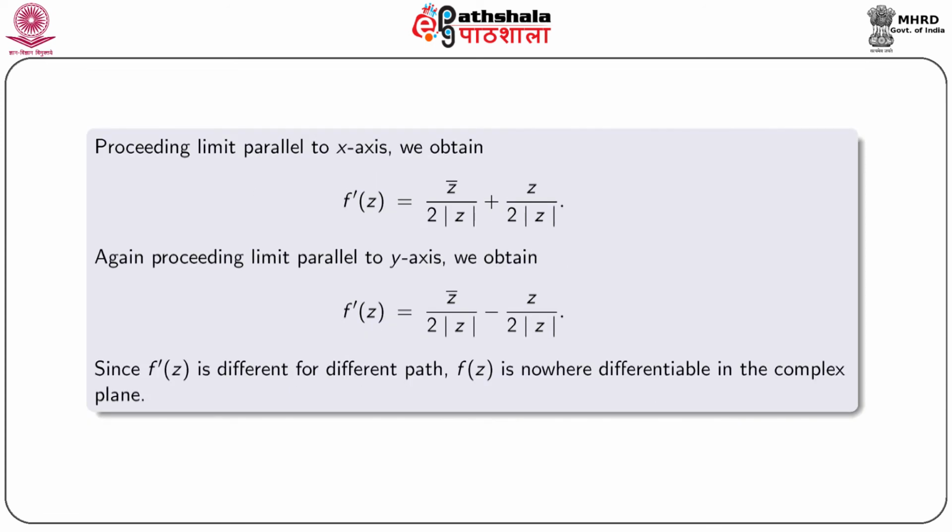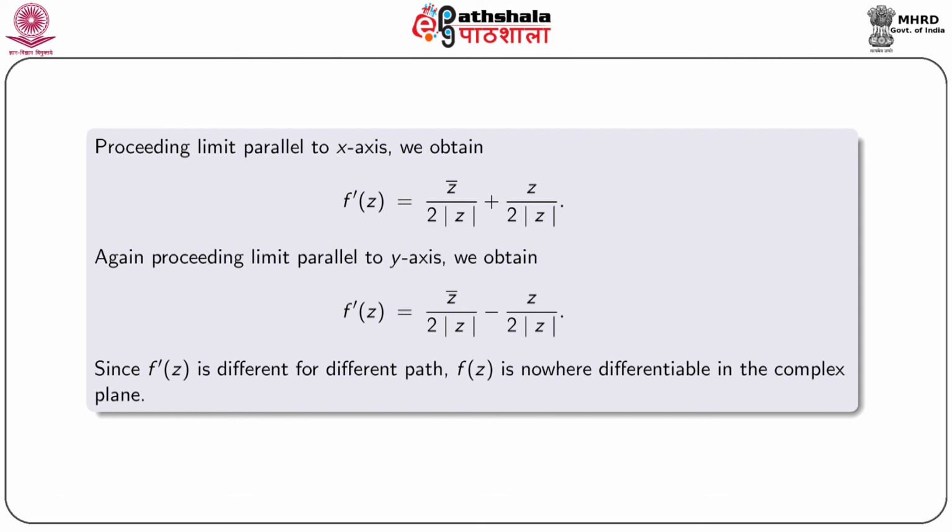Now, proceeding the limit parallel to real axis, we obtain f'(z) equal to conjugate z by twice mod z plus z by twice mod z.